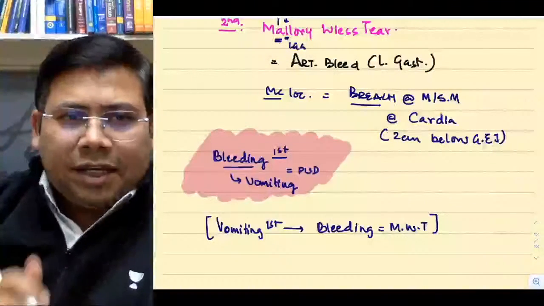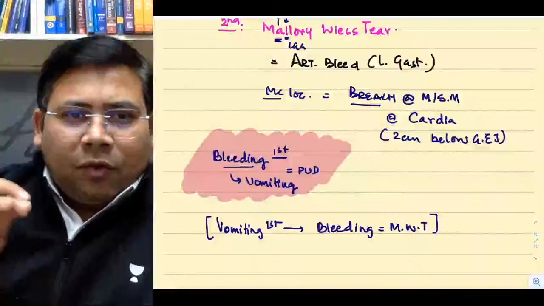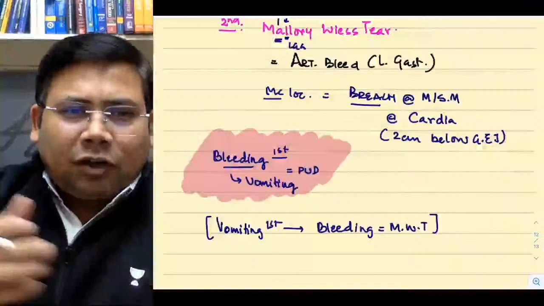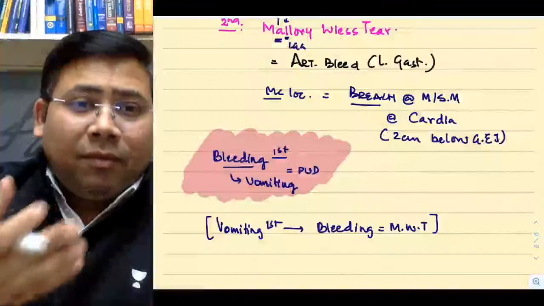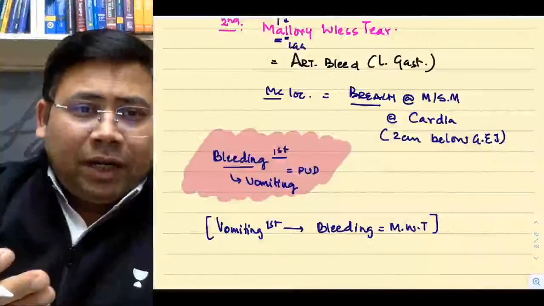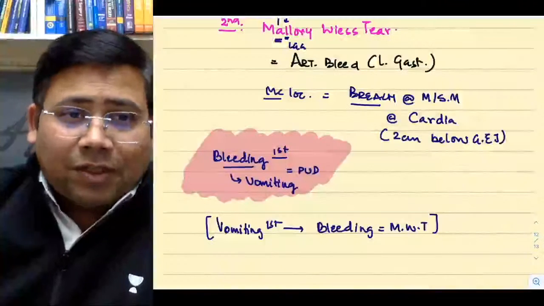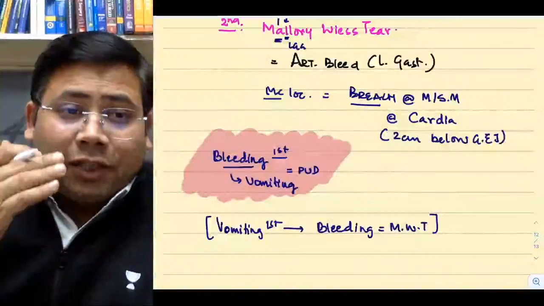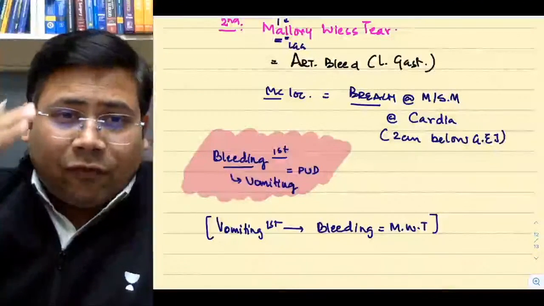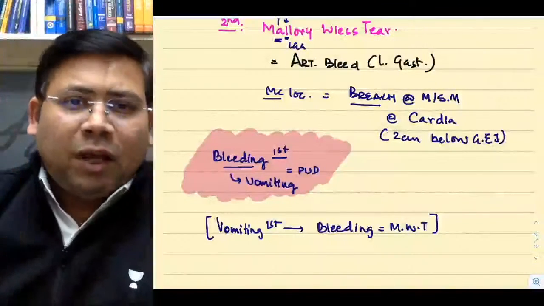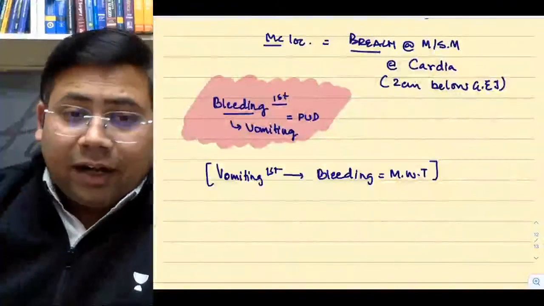So if you get a question, young boy going for celebration of launch of product and this and that, he had binge of alcohol and then he had massive bleeding, upper GI bleed, it is what? It is peptic ulcer disease. It's not Mallory Weiss. Mallory Weiss, young boy enjoying the party, having the binge, first vomiting, followed by a massive upper GI bleed. This is Mallory Weiss tears. Students, there's a hairline difference.